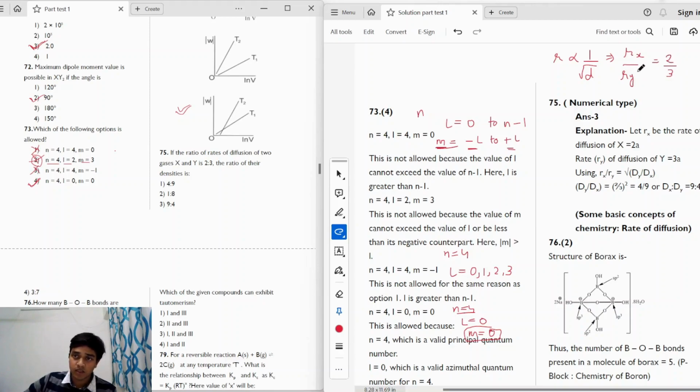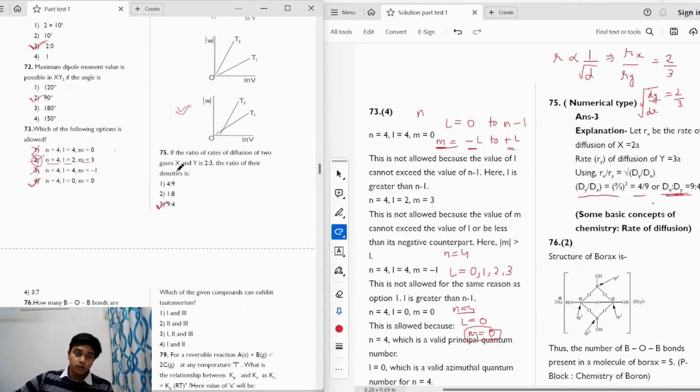This is given to us, and we know that the rate is inversely proportional to density. So we can also write this as under the root dy divided by dx, right? This will be whole under root is equal to 2 by 3. So if we have to find out the ratio of their densities, dy by dx will be equal to the square of 2 by 3, which is 4 by 9, and from that we can find out that dx is to dy will be equal to 9 is to 4. This gives us the correct answer as option 3.